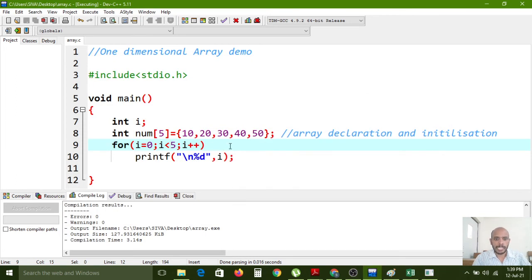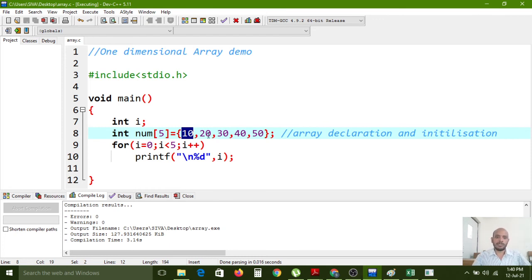If you want to access any array elements, then use the for loop here. This i is accessing the index. In the first iteration i is equal to 0. In the 0th position, what value do we have? 10 is the value, and that 10 it will print. Again it will increment by 1, so the i value becomes 1, because 0 plus 1 is 1. The i value has changed.